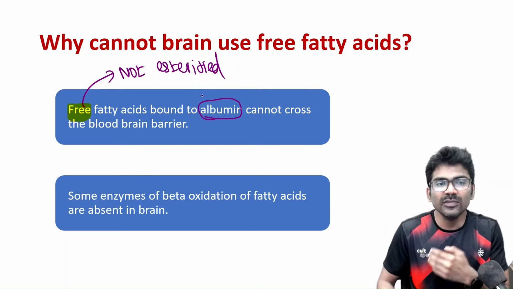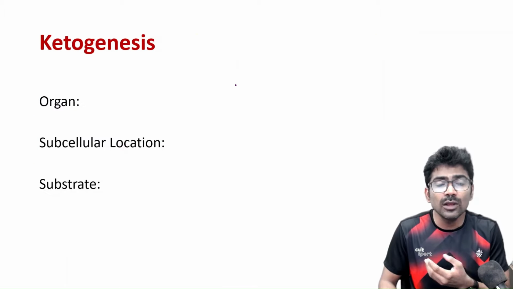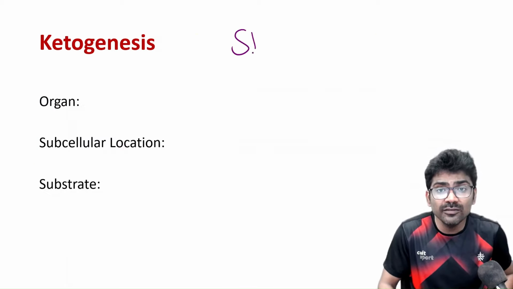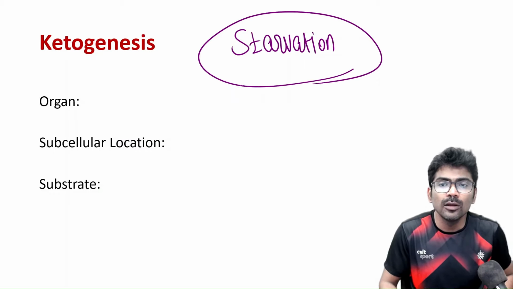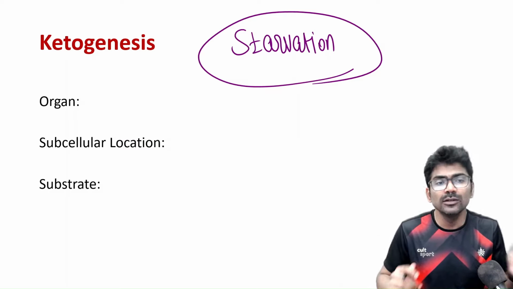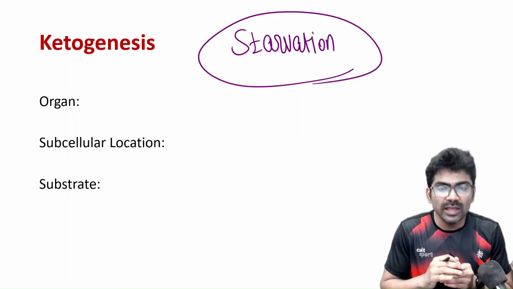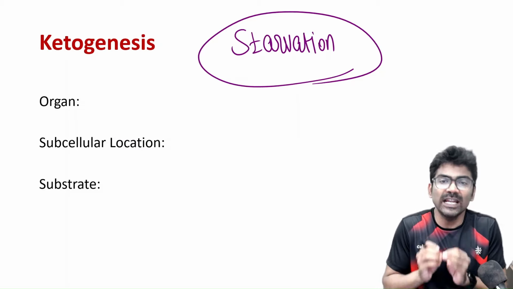So we have to give brain something else during starvation. So when will ketogenesis happen? During starvation, right? So during starvation, we are going to partially oxidize the fatty acids.